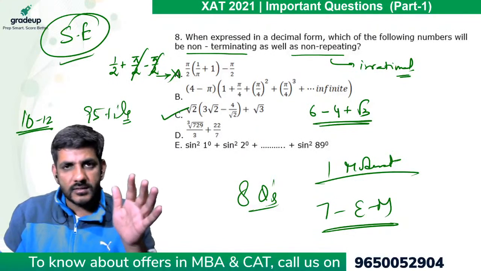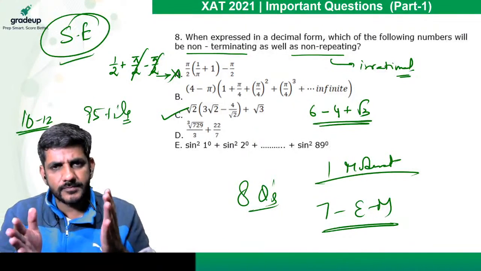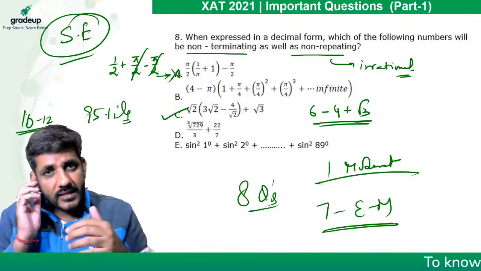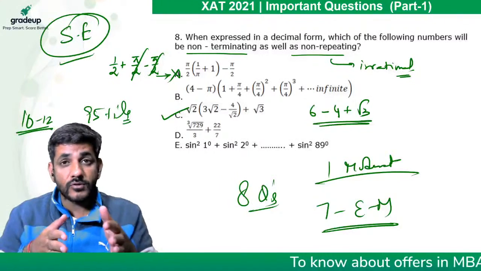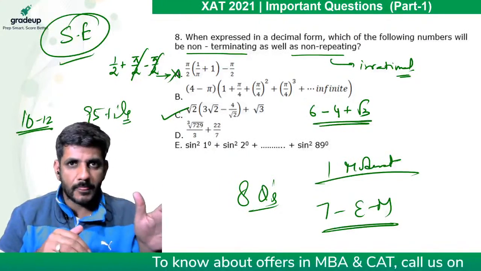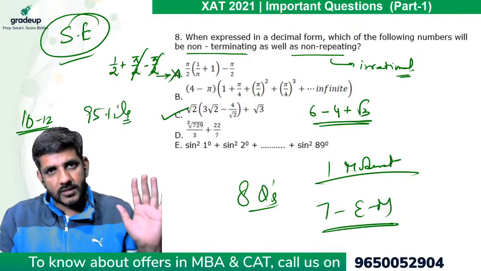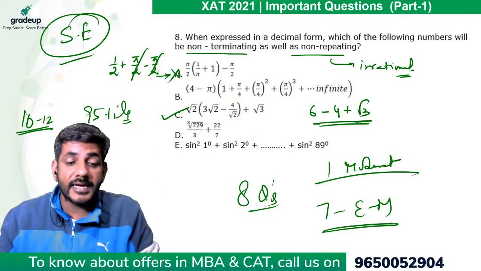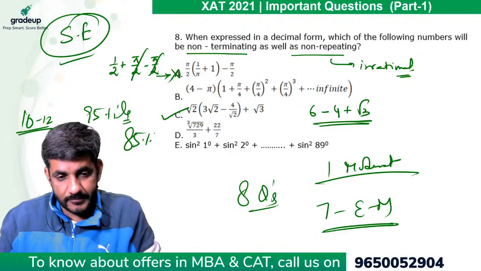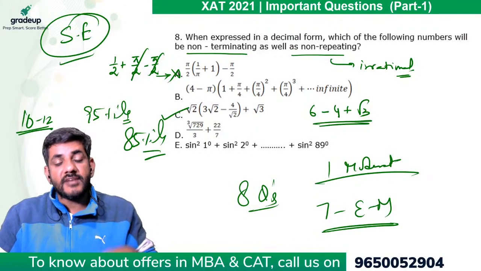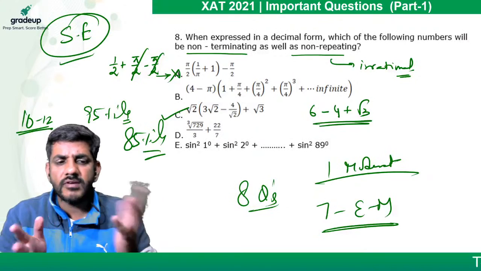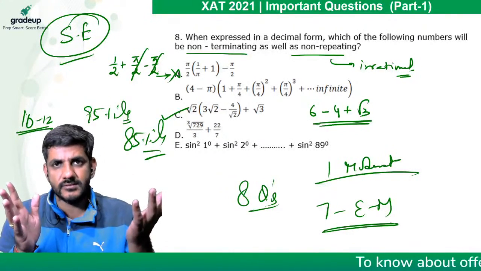And I told you na, for XLRI BM course, BM ki cutoffs are higher than that of HR. For the BM course, the highest possible cutoff for QA was 85 percentile. So that 85 percentile will lie somewhere around 8 to 9 questions. Right?